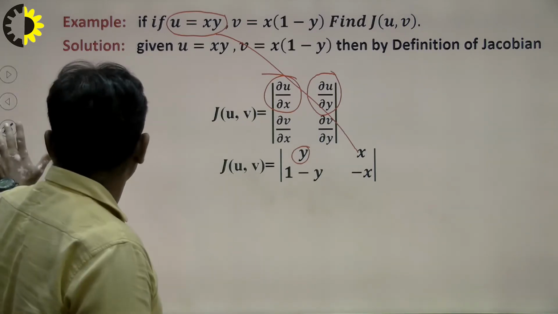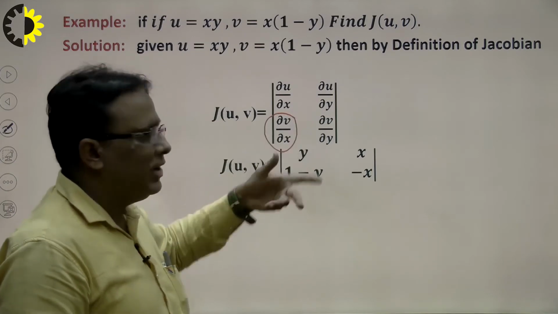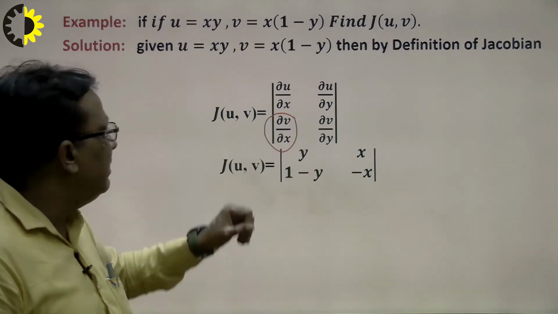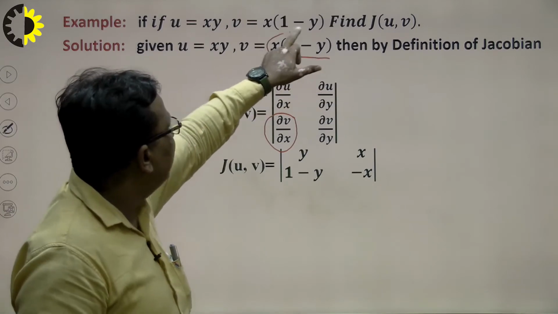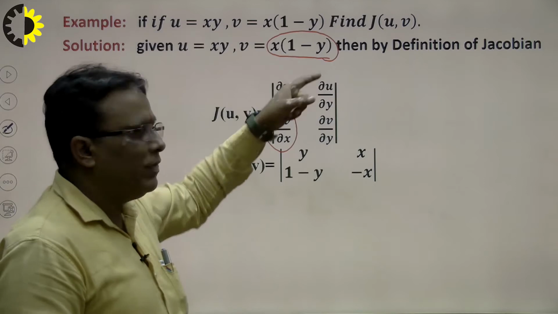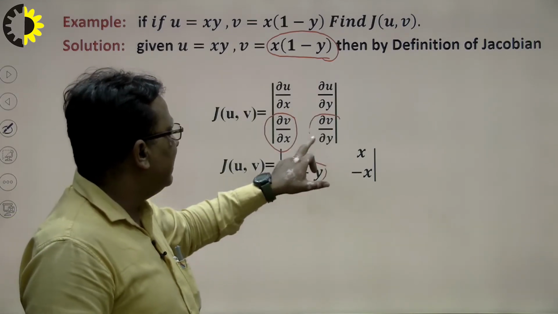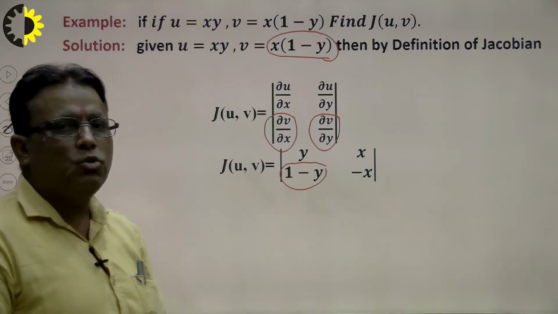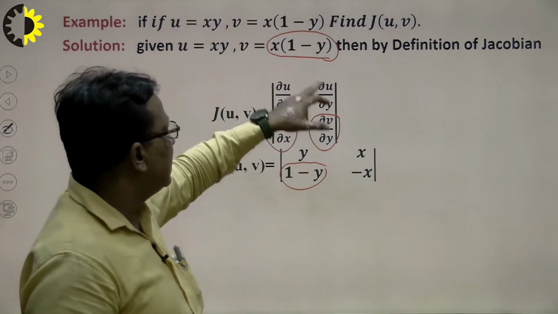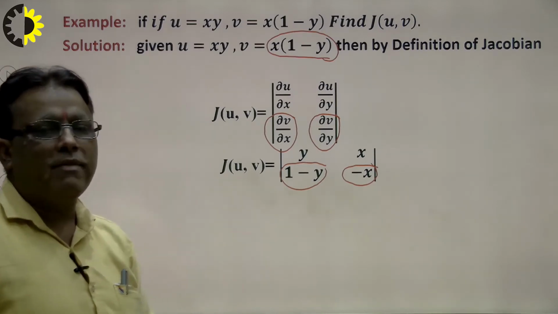Now how to calculate the second row? That means del v over del x, that means differentiate v partially with respect to x. V is this. We differentiate partially with respect to x, so 1 minus y is a constant, and the differentiation of x is 1, so that is 1 minus y here. Del v over del y, that means differentiate partially with respect to y, so the result will be minus x here. So in this way we can find the solution of our problem.